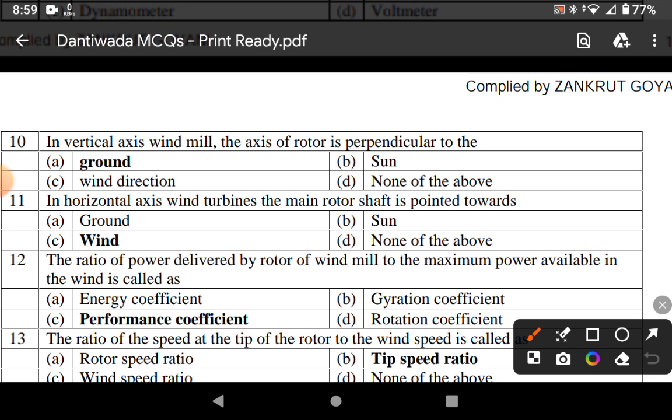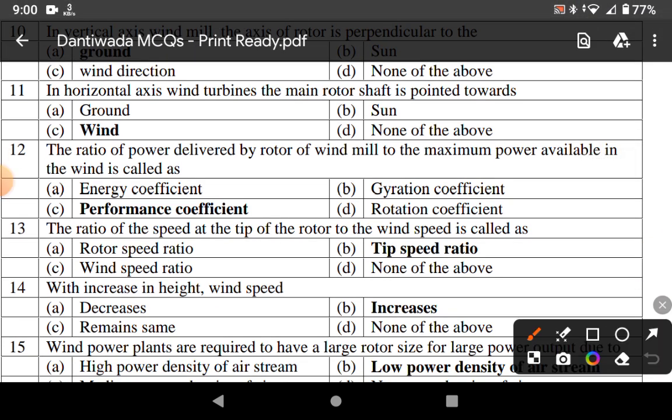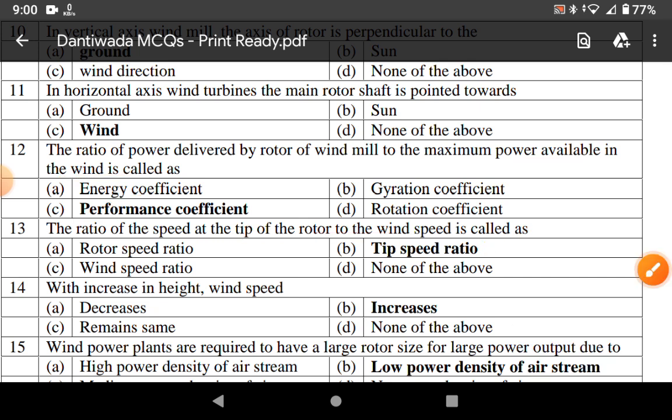In a vertical axis windmill, the axis of the rotor is perpendicular to the ground. In a horizontal axis wind turbine, the main rotor shaft is pointed toward the wind. The ratio of power delivered by the rotor of the windmill to the maximum power available in wind is called the performance coefficient. The ratio of the speed at the tip of the rotor to the wind speed is the tip speed ratio.